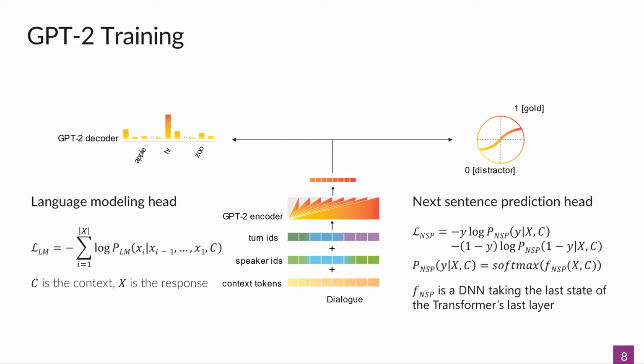For this task, we pass two inputs into our model. The first one is the target dialogue context plus the goal response, and the second one is the target dialogue context and a distractor response from the dataset. And the task of the next sentence prediction head is to predict something close to 1 in the first case and something close to 0 in the second case. And this is exactly the Hugging Face setup for the ConvAI challenge.